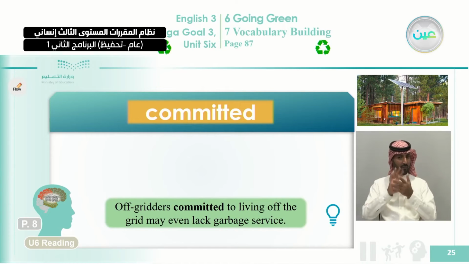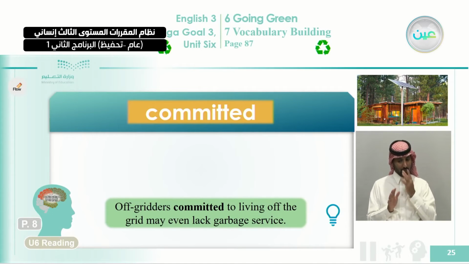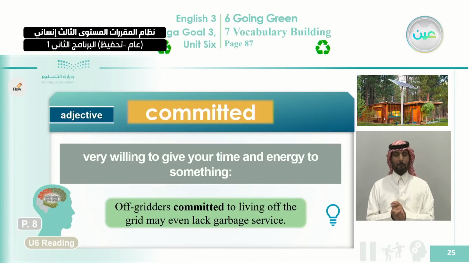Those committed to living off the grid may even lack garbage service. That means they cannot have garbage services, but you will find out how little garbage they have. So what's the meaning of committed? That means very willing to give your time and energy to something. So they give everything, they sacrifice and work for this idea.